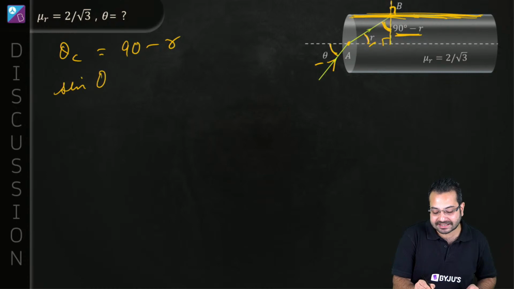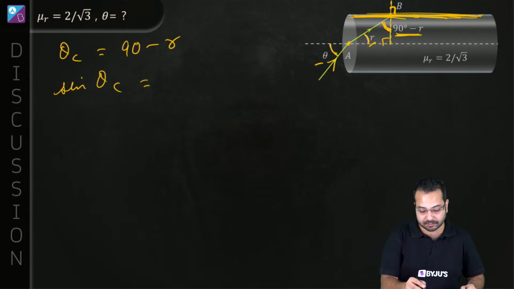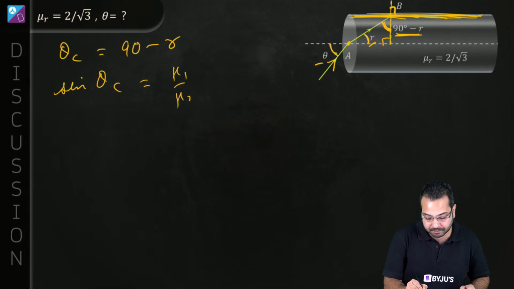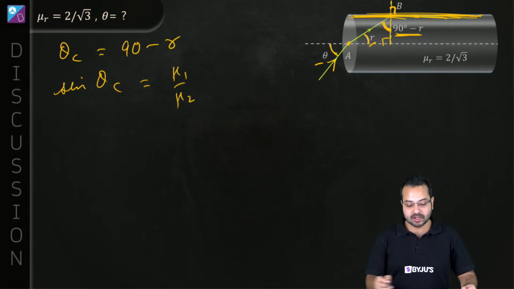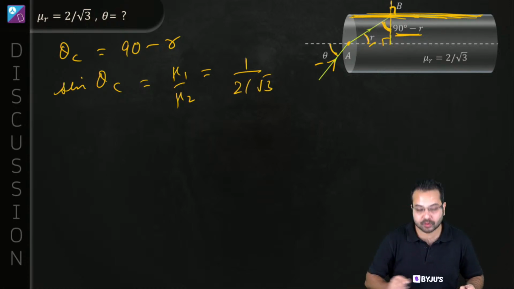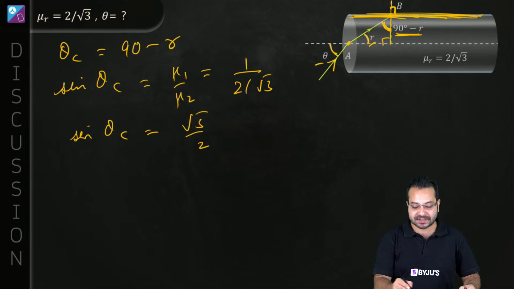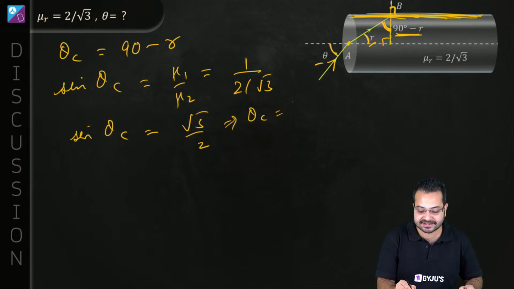We know that sine of the critical angle is given by mu1 upon mu2. So we have mu1 as 1, and mu2 is 2 upon root 3. So sine theta c is equal to root 3 by 2, which means theta c is 60 degree.